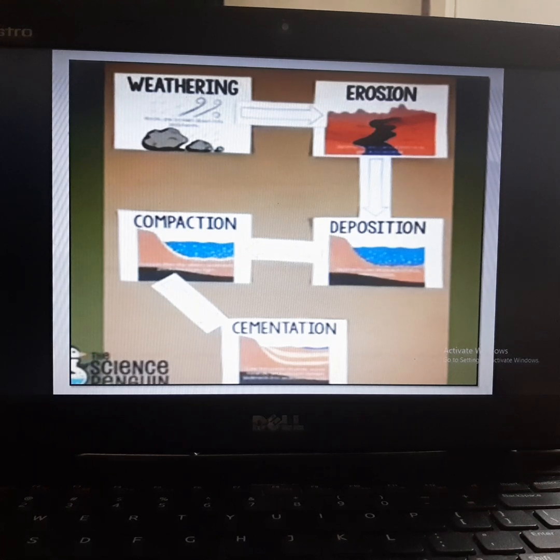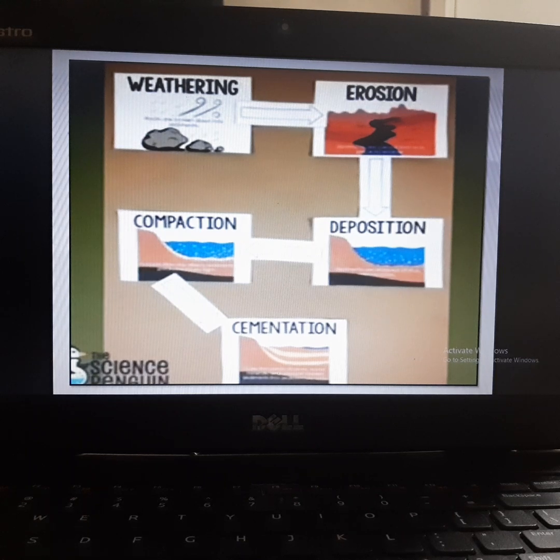Okay, students, see here, next one is sedimentary rocks. What are sedimentary rocks and how are they formed? It is due to weathering. Due to weathering, the big mountain rocks break down, for example in heavy rainfall. Some rocks break down into small pieces, and due to erosion, when there is a full amount of water, the pieces flow along with the water.